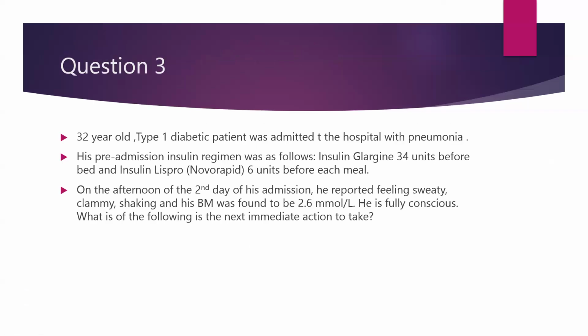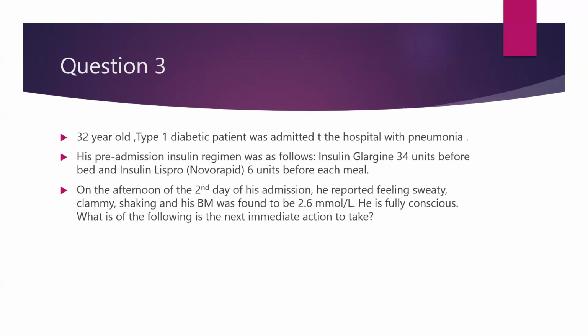So question number 3, here we have a 32-year-old male, type 1 diabetic, admitted to the hospital with pneumonia. His pre-admission insulin regimen was as follows. He was taking the basal insulin in the form of insulin glargine, 34 units at bedtime, and insulin lispro, short-acting, 6 units, 10 to 15 minutes before each meal. On the afternoon of the second day of his admission, he reportedly felt sweaty, clammy, and shaking, and his blood glucose was found to be 2.6 millimole per liter. He's fully conscious though. So what is the next immediate action we should be taking in this regard?